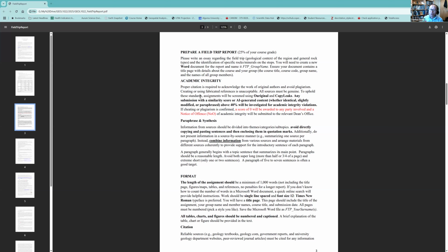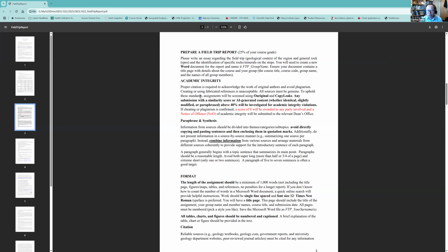The only thing is that you want to make sure the percentage of AI-generated content is less than 40%, and of course, the similarity score should be less than 40%. If you find that the percentage is higher than 40%, then make revisions and resubmit the assignment. When I grade the assignment, if the AI content score or the similarity score is higher than 40%, I will check the report to see what happened.